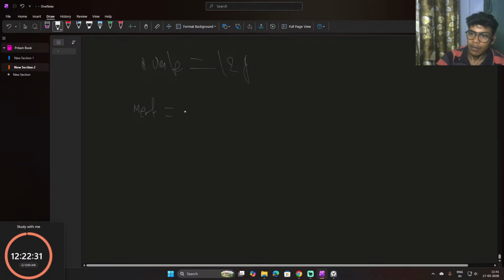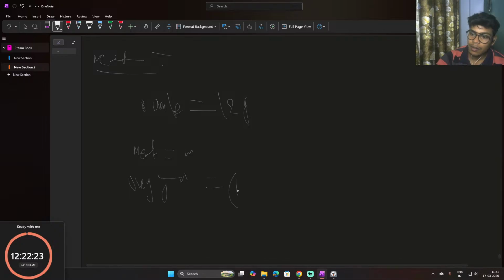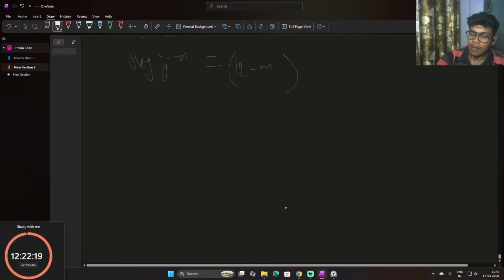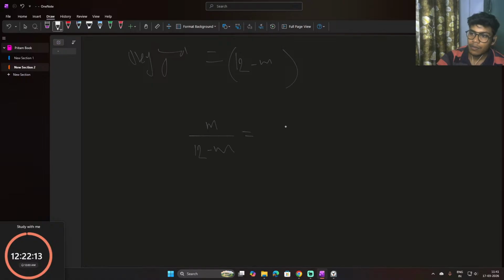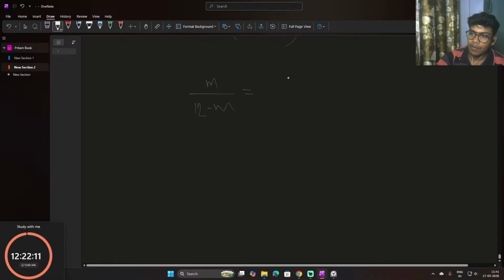We're assuming the metal is m, and oxygen is 12 minus m. So now using this, m divided by 12 minus m equals the previous one, 1 by 4.